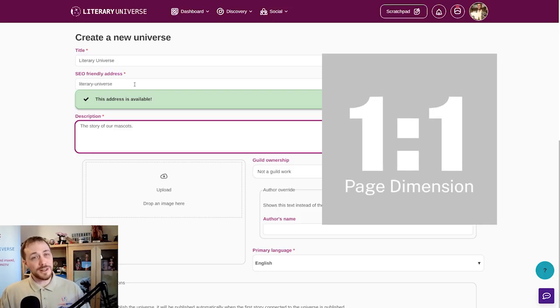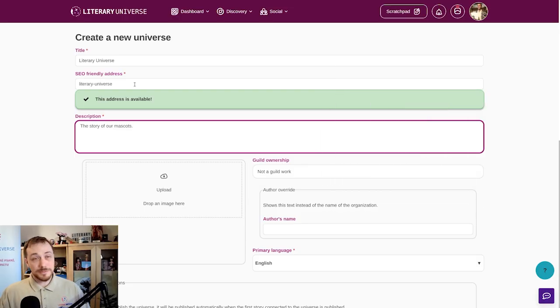You can always change it later, but we recommend that you pick an SEO address that is available as soon as possible and stick with it. Otherwise, later on, the links are going to break. Alternatively, you can also get a canonical link which shows the ID of the universe, and then it's not going to break in any circumstances because that is something that will not change.